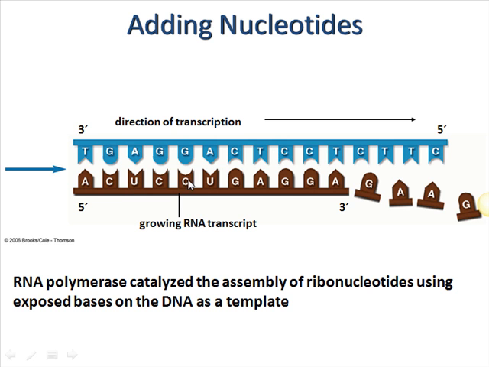And it moves down the line, building along all of this transcript until eventually it gets to the end of the gene. It gets to a stop region. And that stop region will basically cause it to stop producing the RNA transcript.